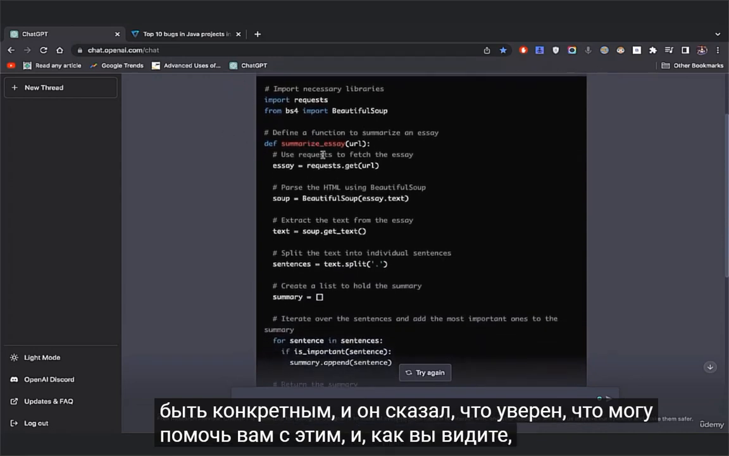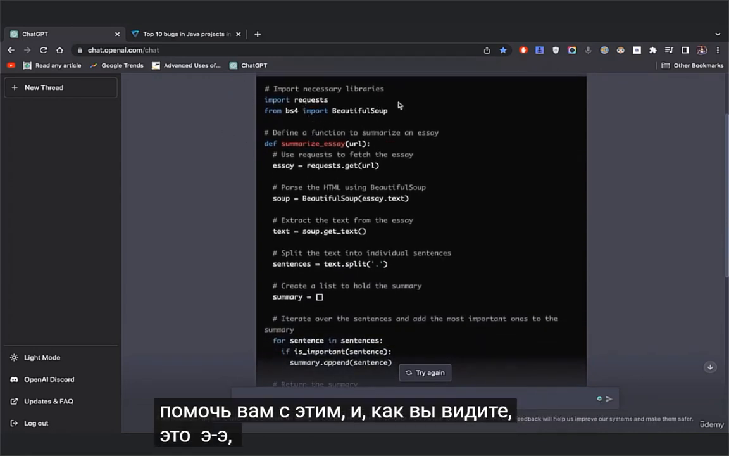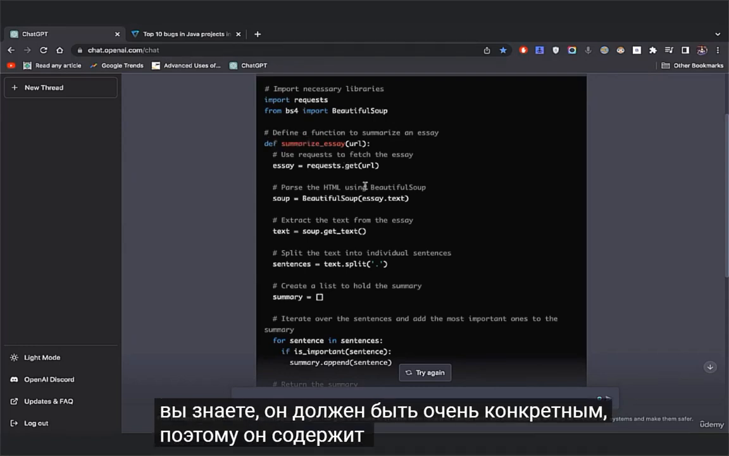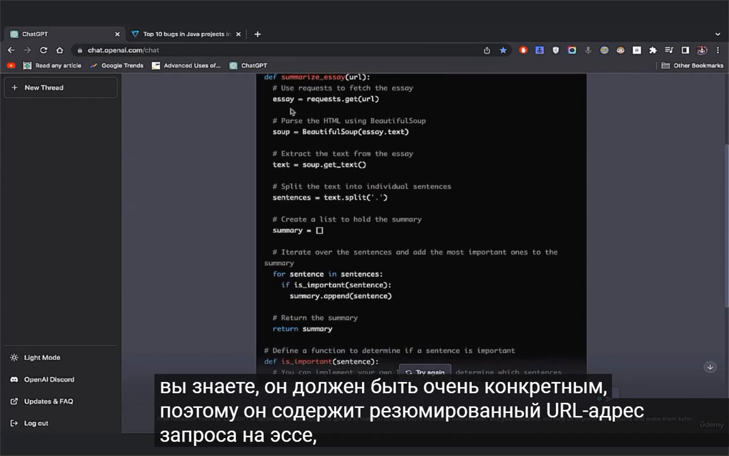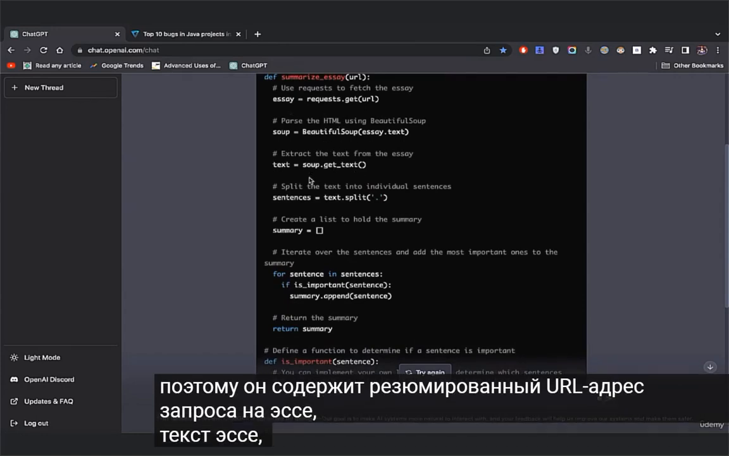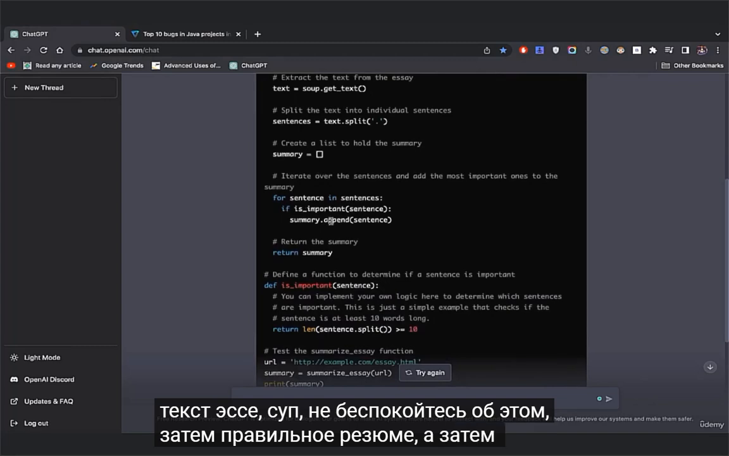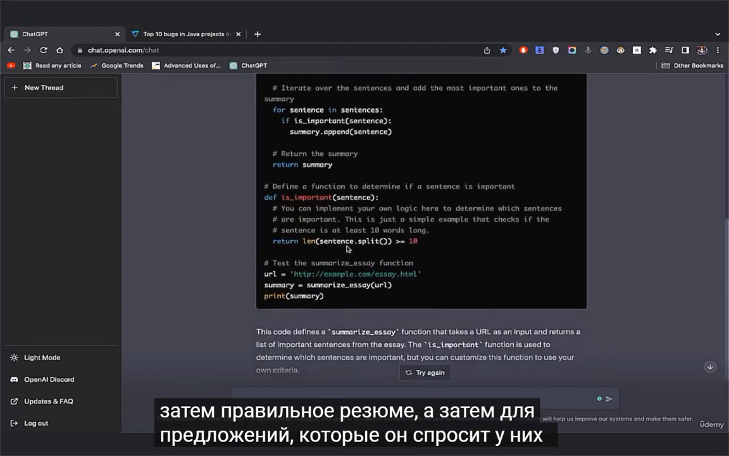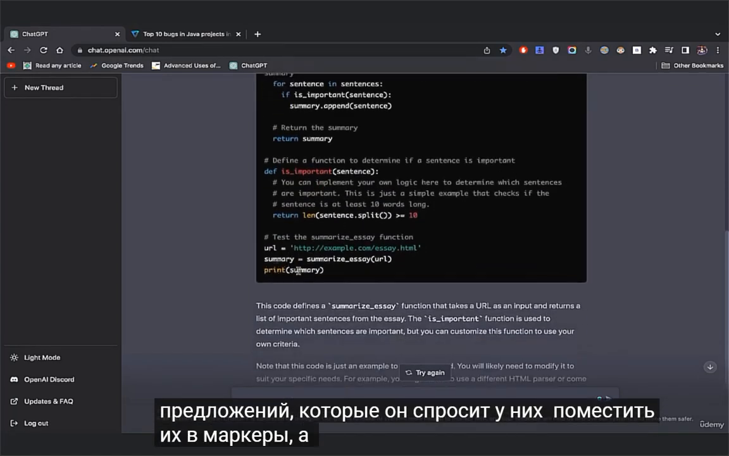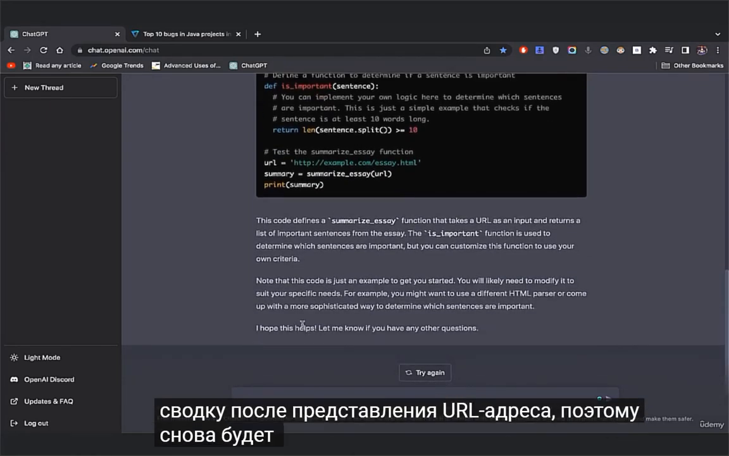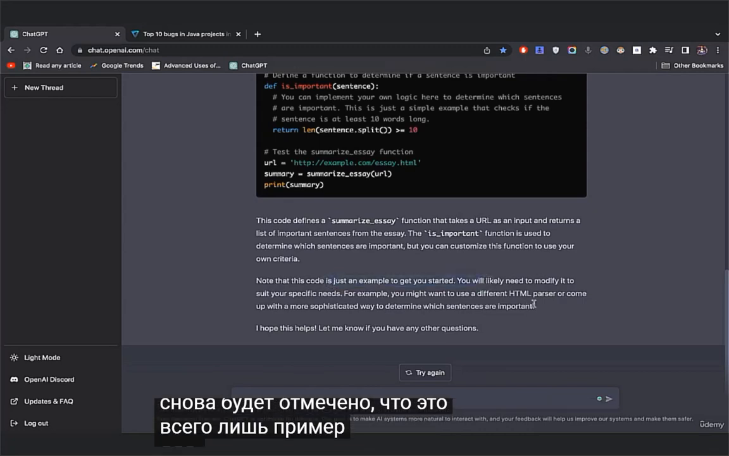As you can see, this is for my non-coders out there. This is coding language. It has to be very specific. So it has summarize essay, request URL, essay text, soup. Don't worry about that. Then the summary, right? And then for sentences, it's going to put them in bullet points, and then print the summary after the URL is presented.